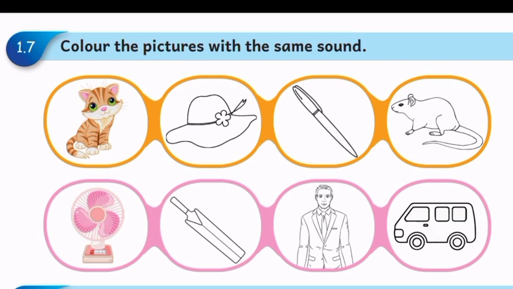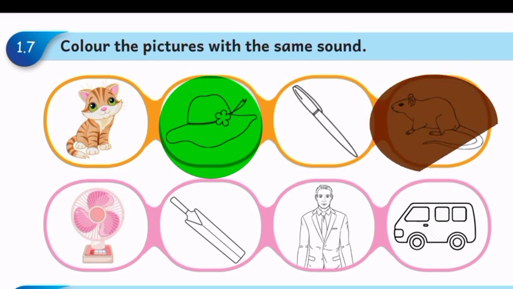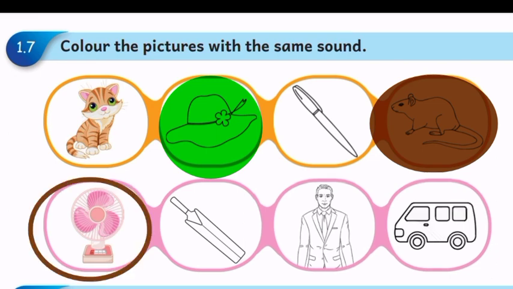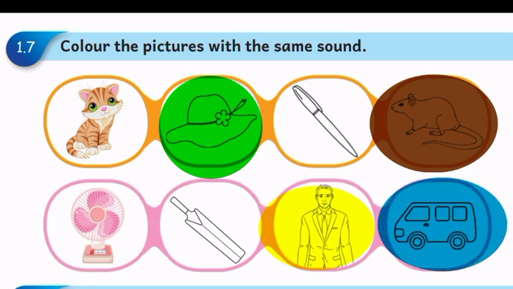Color the pictures with the same sound. See the first picture. What is this? Yes, it is a cat. Same sound words, hat and rat. So color these pictures. The next line you see, the first picture is fan. So color man and van.